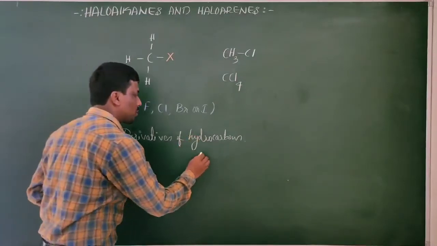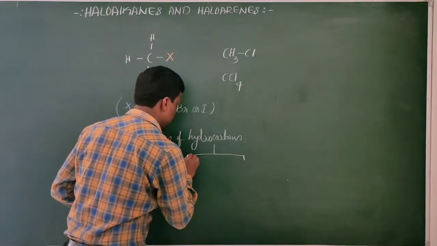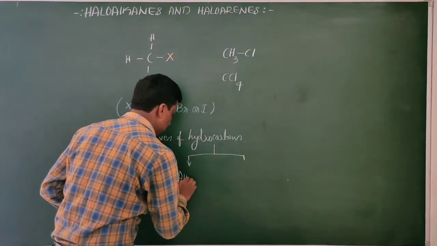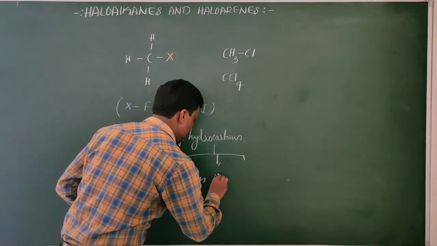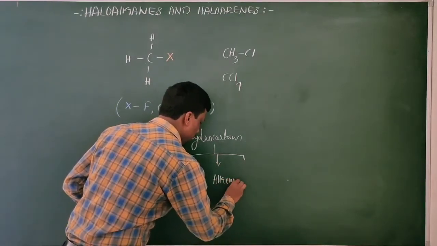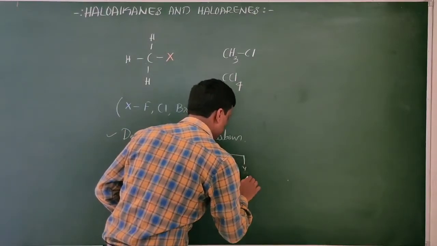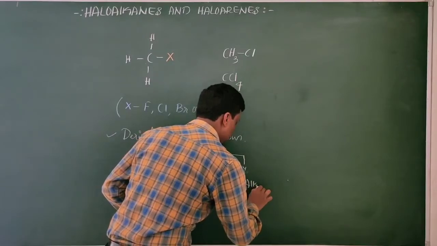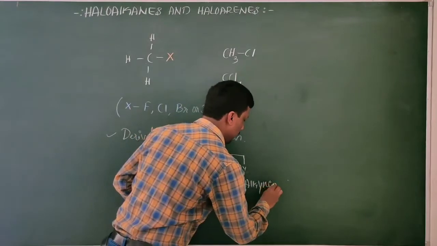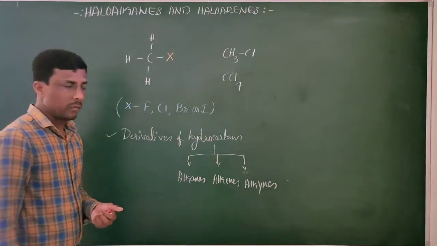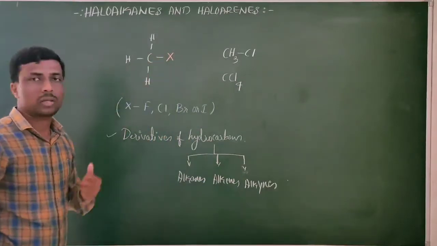Because hydrocarbons have three parts: alkanes, alkenes, and finally alkynes. From these three compounds we can prepare the halo compounds.